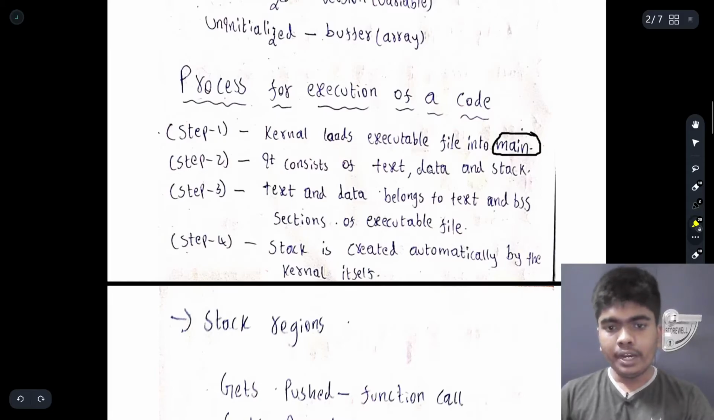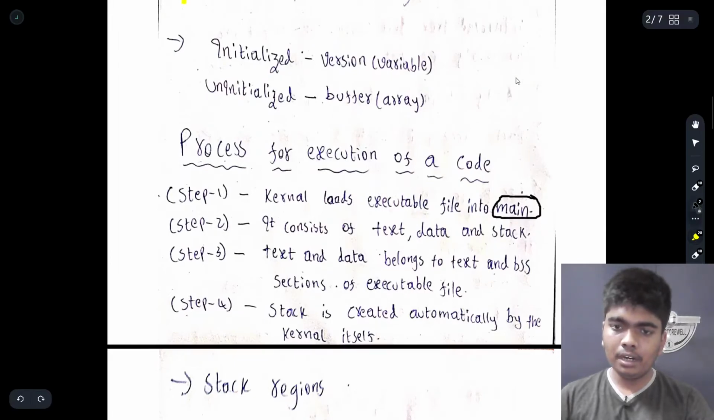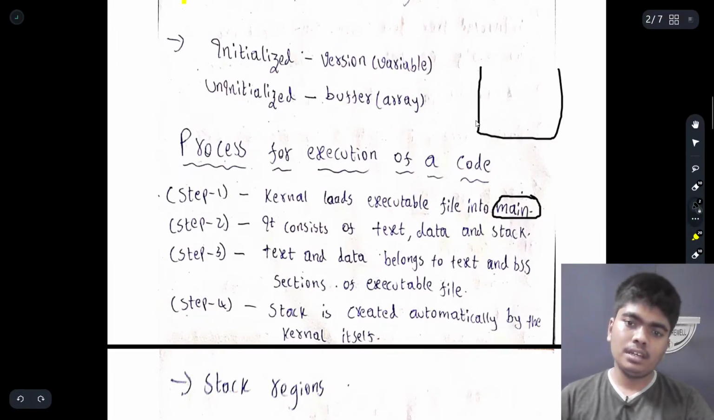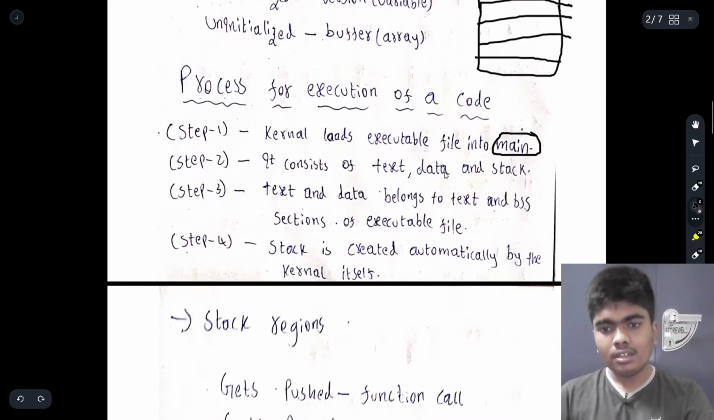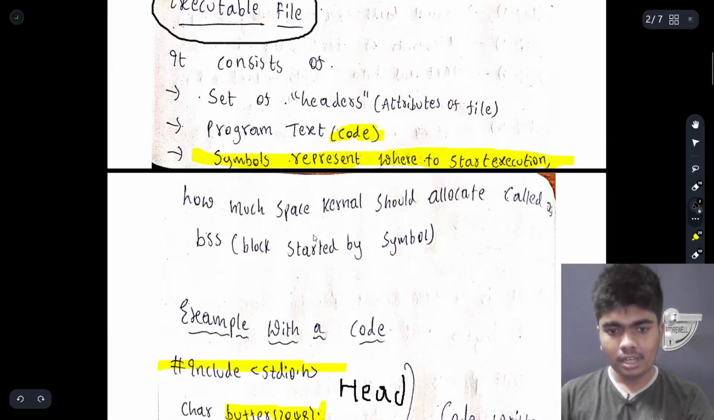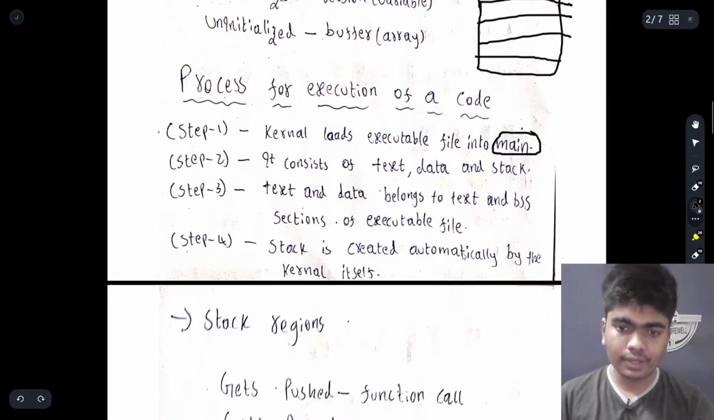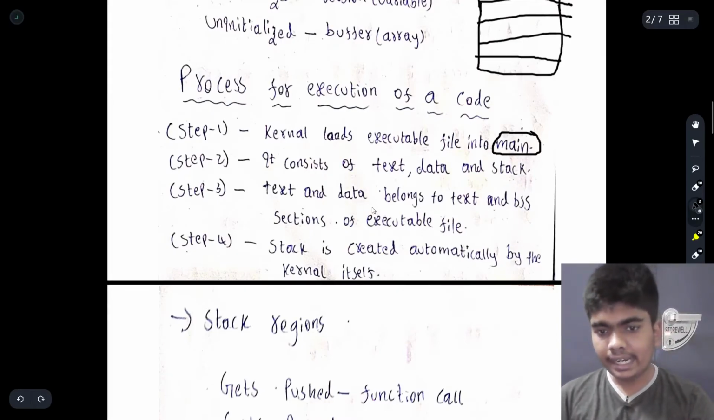So step 2, it consists of text, data and stack. So what is stack? Stack is nothing but it will be in a position like this. One after another, it will be like some floors or CD disks. We had just discussed stack in our basic first year subjects. So it consists of text, data and stack. Text and data belong to the text and block started by symbol sections of an executable file.